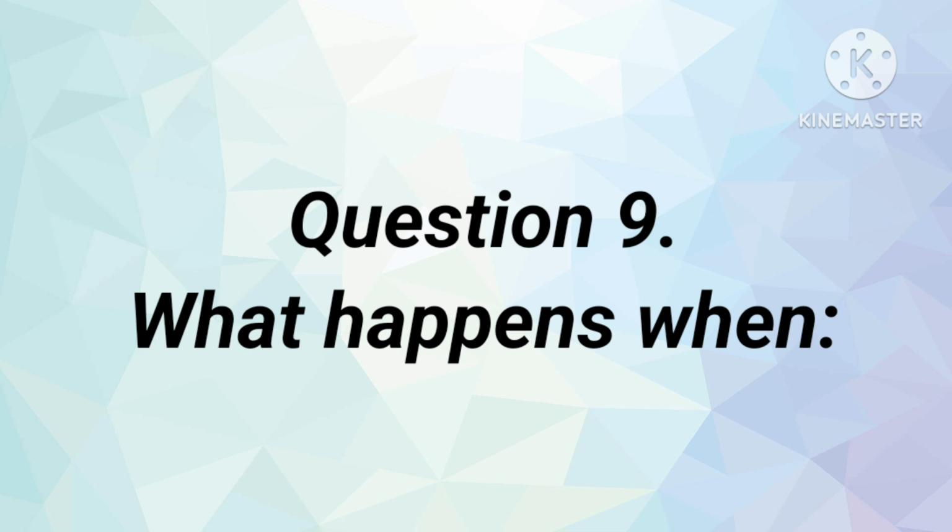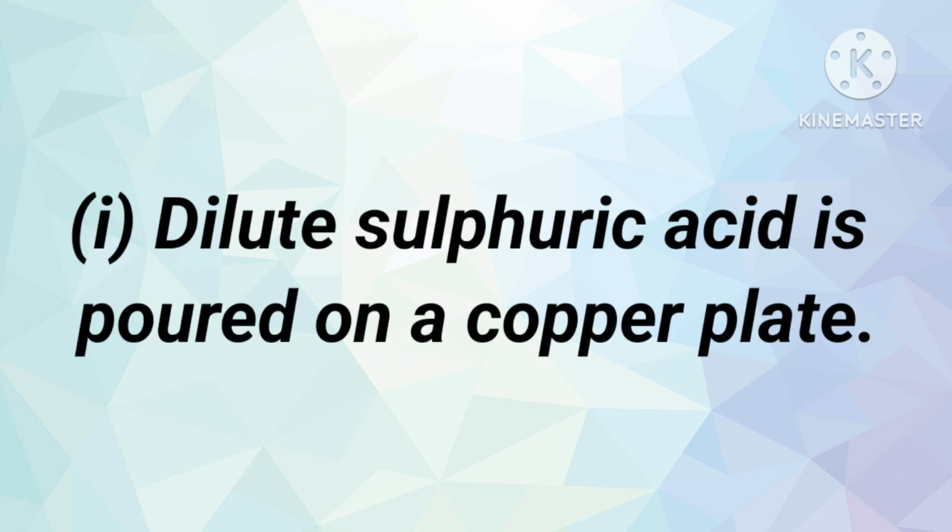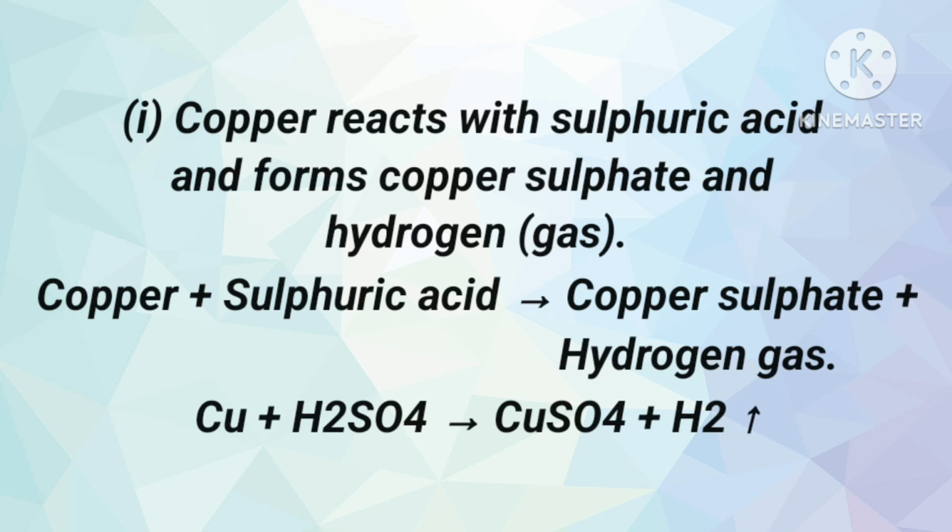Next question. What would happen when you do it? Let me see. The question is one by one. Dilute sulfuric acid poured on a copper plate. Dilute means the number of solute particles is less and the number of solvent particles is more. Sulfuric acid has the molecular formula H2SO4. It reacts with copper, which has the molecular formula Cu.